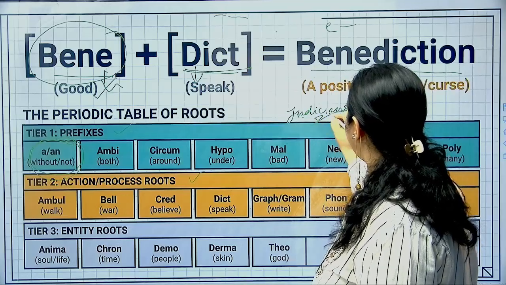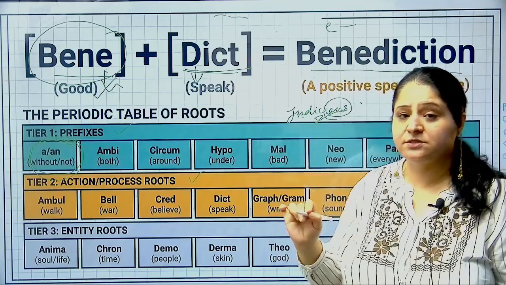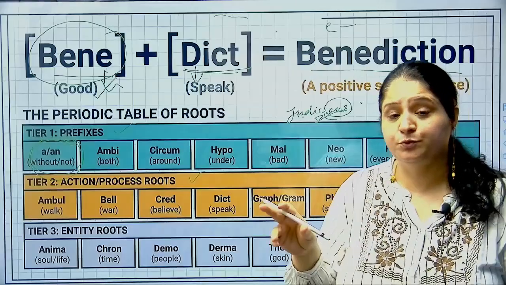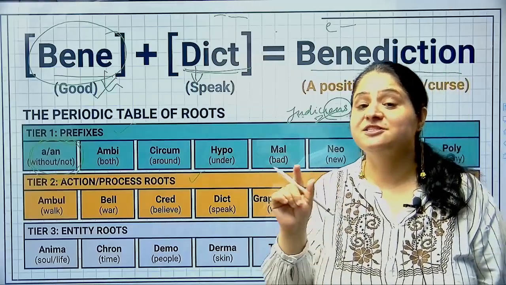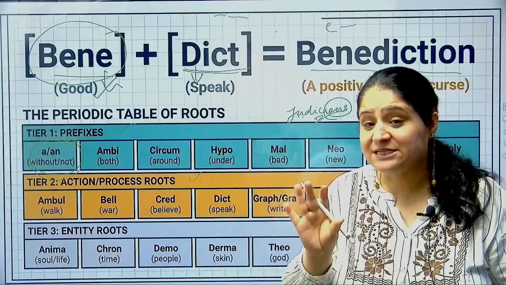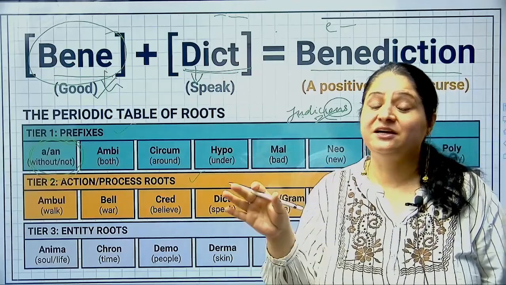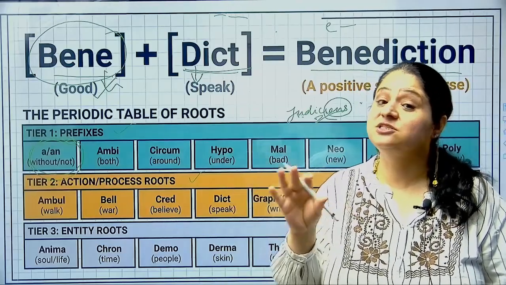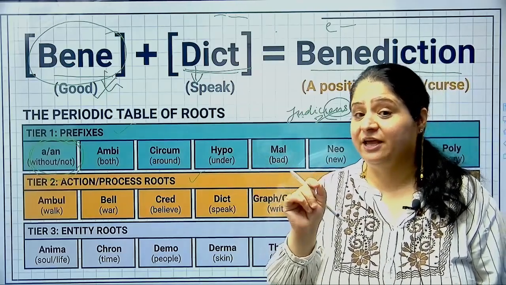Now, at the end, there is IOUS, and IOUS is the suffix of the word. Whenever you add a suffix to a word, it changes its standard form. So you have to be very careful with it.